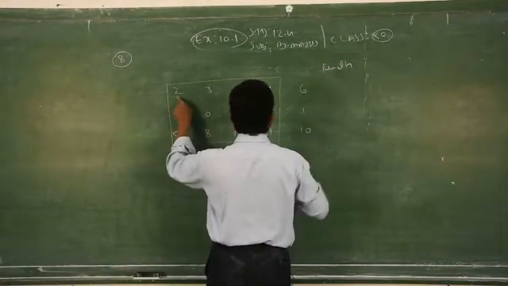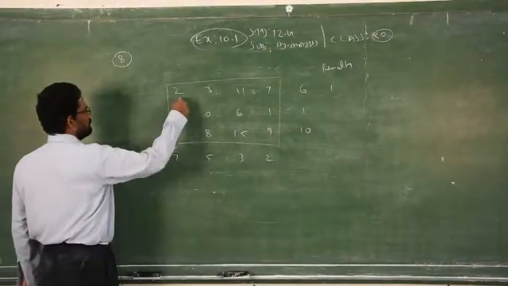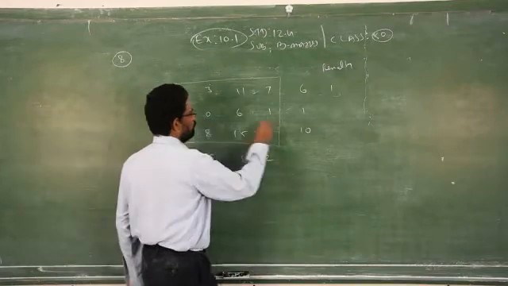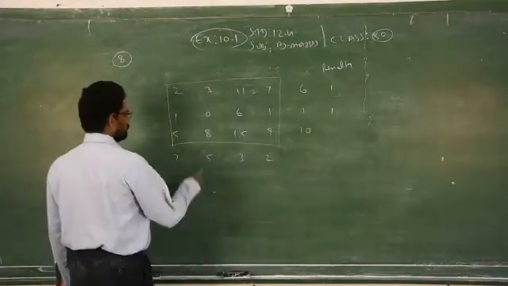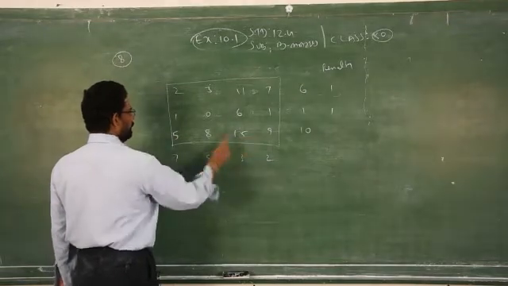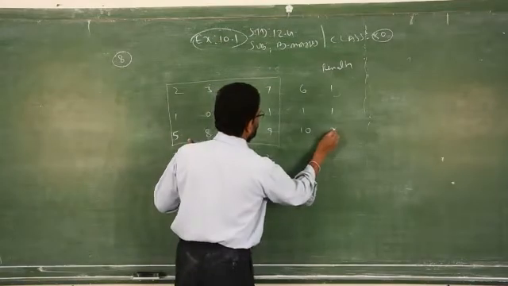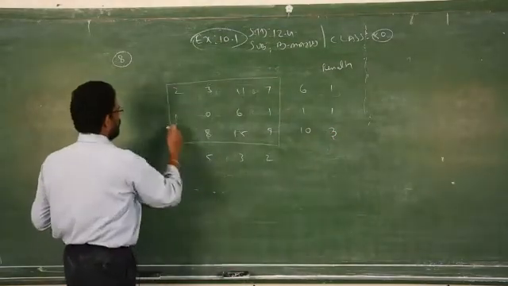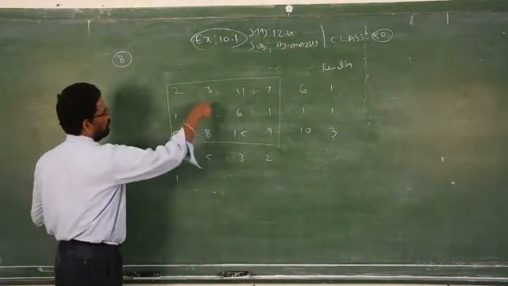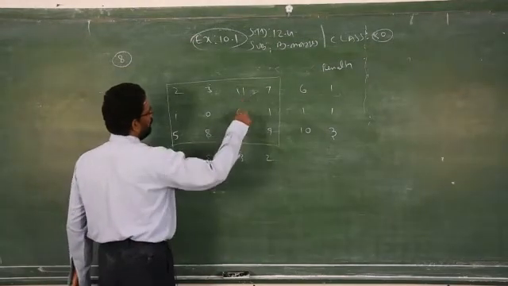Clear? 3 minus 2, 1. Similarly, the next row, 0 and 1, difference 1. The next row has 5, 8, 9. Don't subtract 5 and 9; 5 and 8 are the two least costs, so consider 3. Similarly, in the third row 2 and 1 gives 1. 3 minus 0, 3. 11 minus 6, 5.